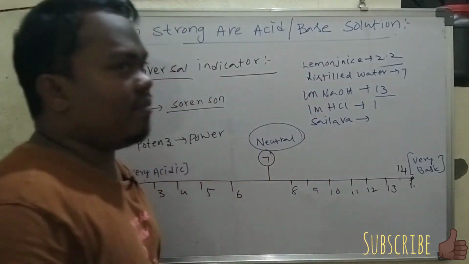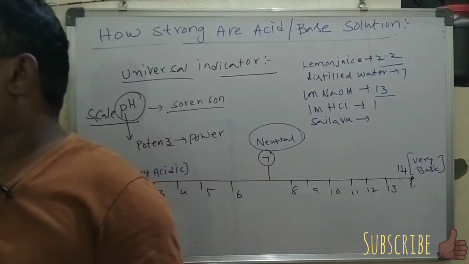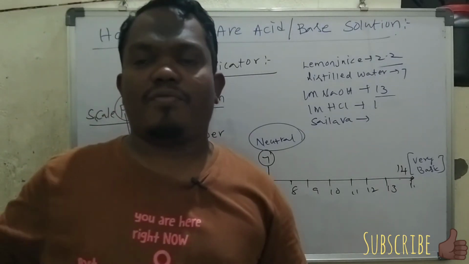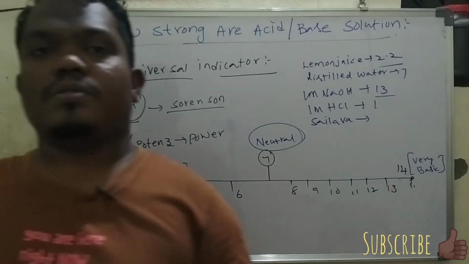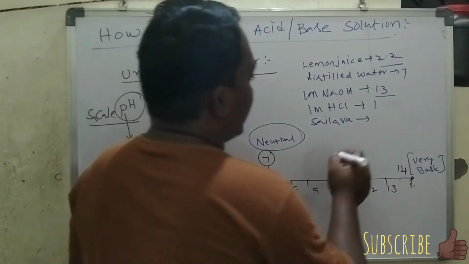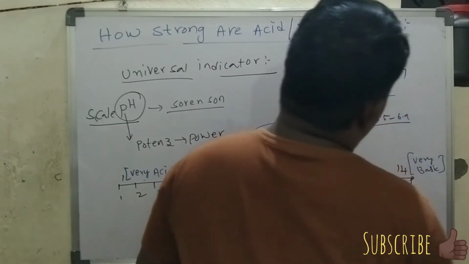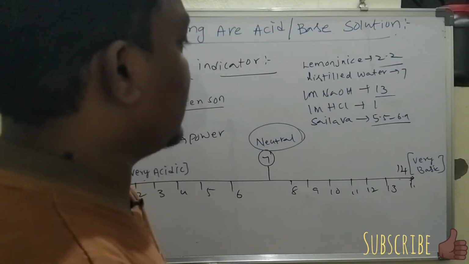Saliva also has a pH value. Here we indicate it two times: before the meal and after the meal. It ranges from 5.5 to 6.9, so it also has an acidic nature.